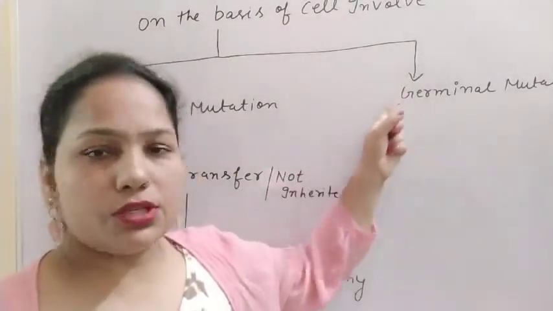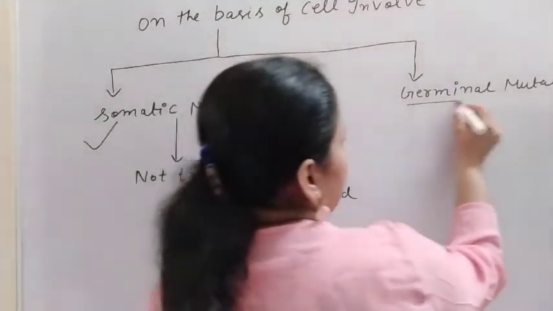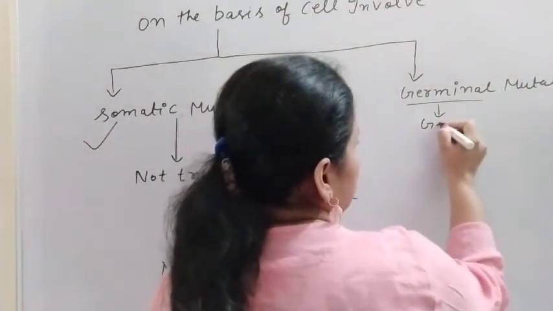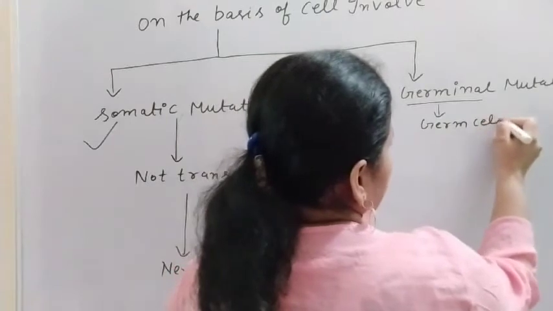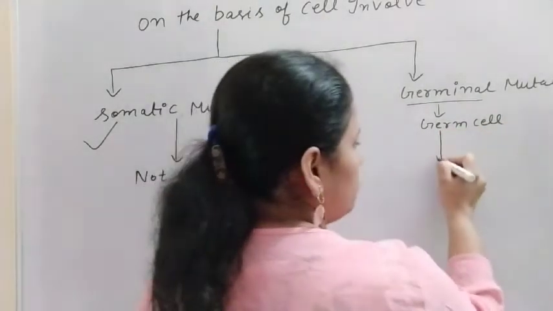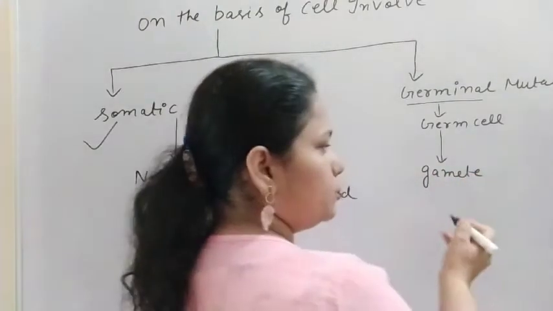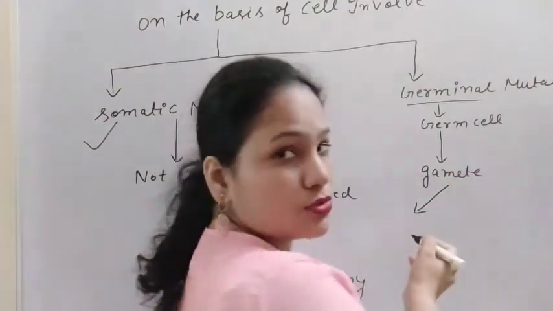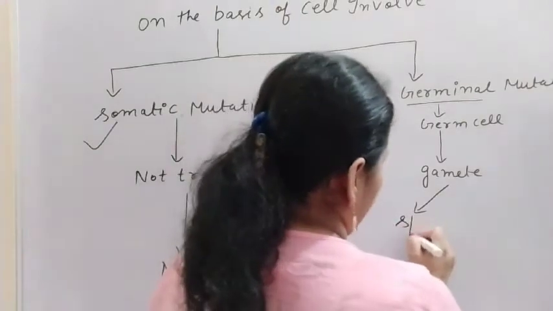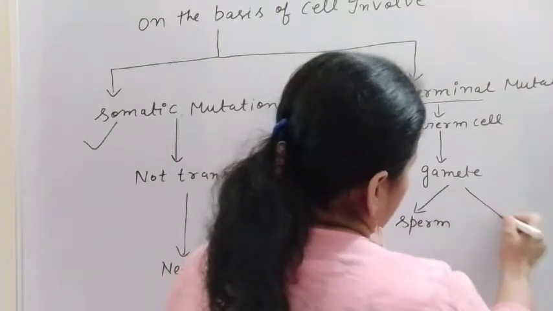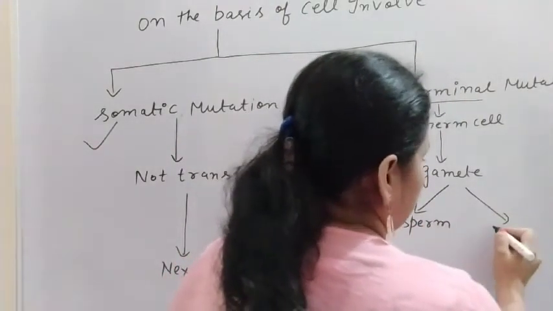In case of germinal, the word is related to germ cell, and the germ cells give rise to gametes, and there are two types of gamete. In case of male, that is the sperm, and in case of female, that is the egg.